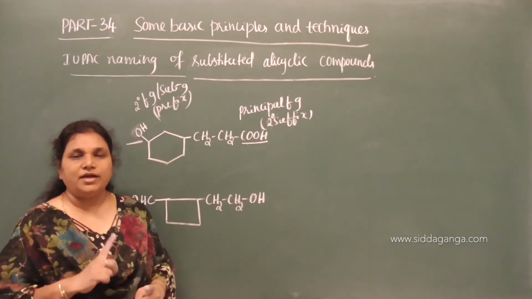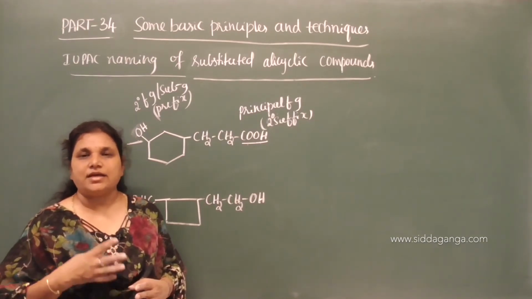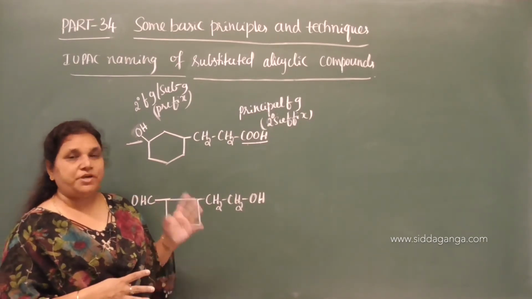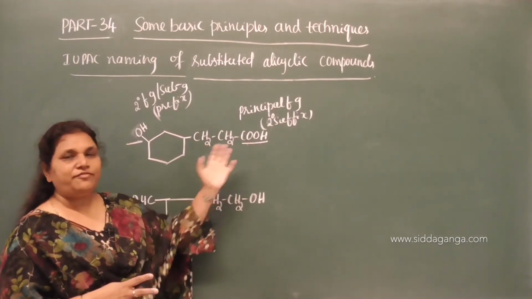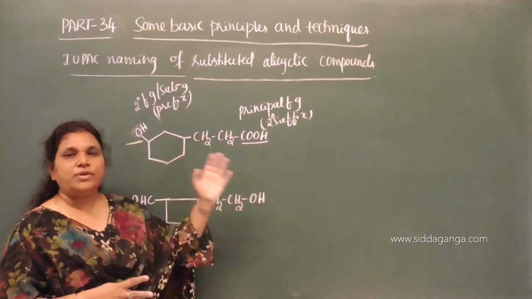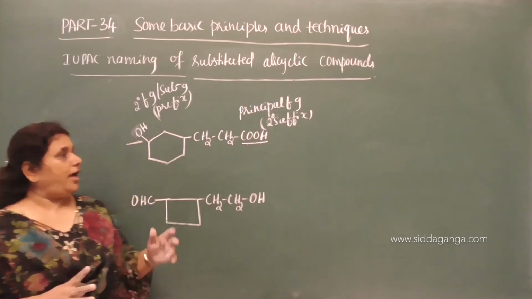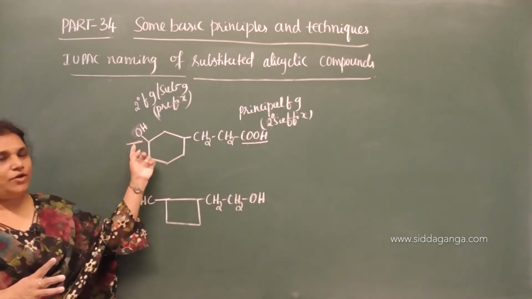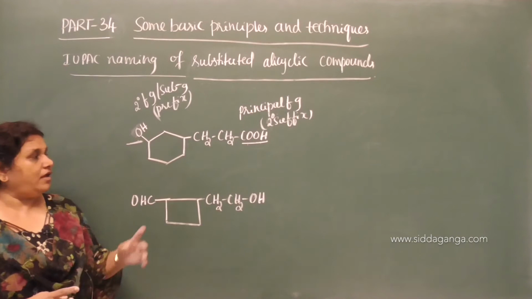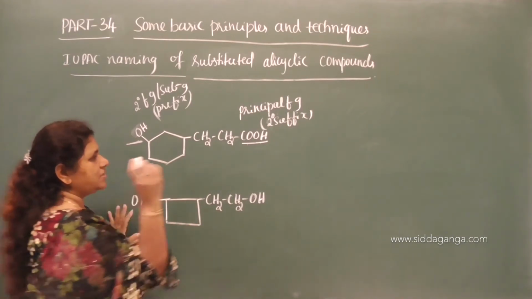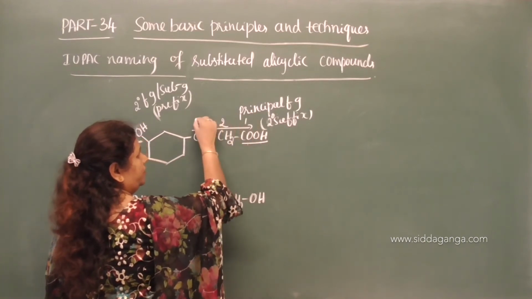As it is attached to the aliphatic chain, you have to use the common secondary suffix, oic acid, for the COOH group. The OH becomes the secondary functional group, and for this we have to use the prefix hydroxy. Clear? Now, give the number to this. This is the selected chain 1, 2, 3.